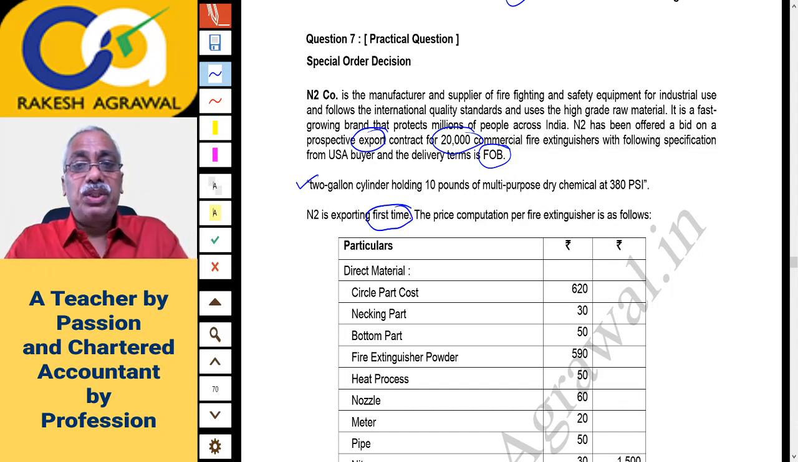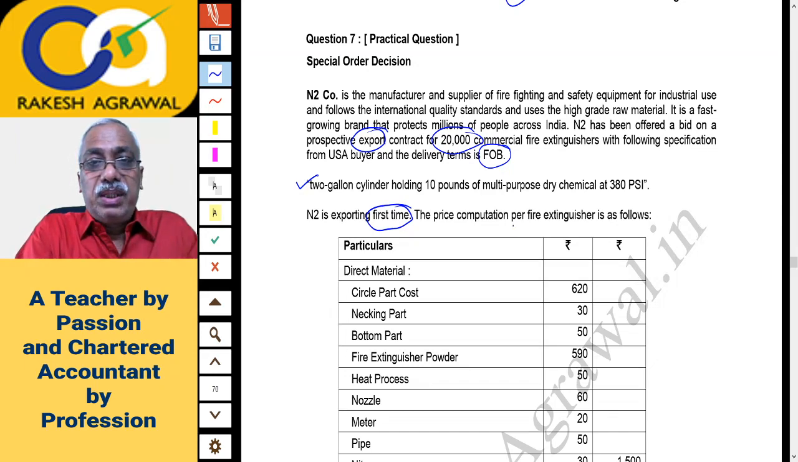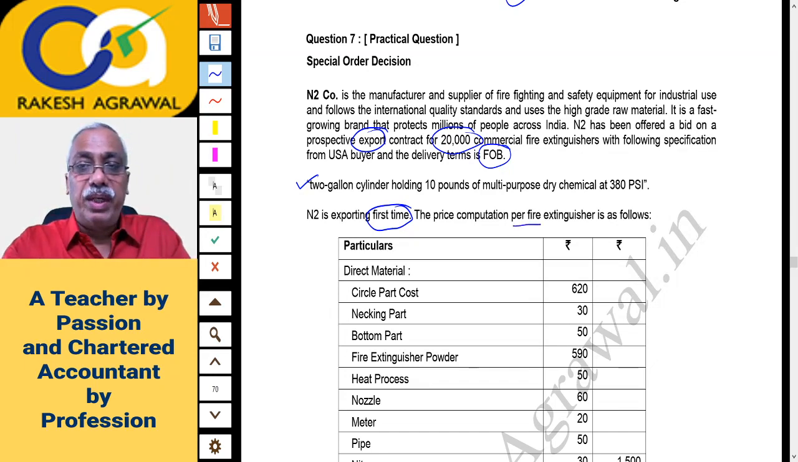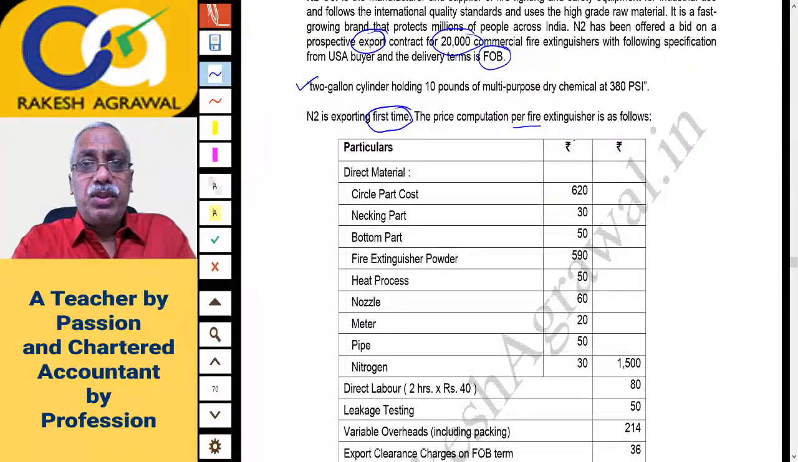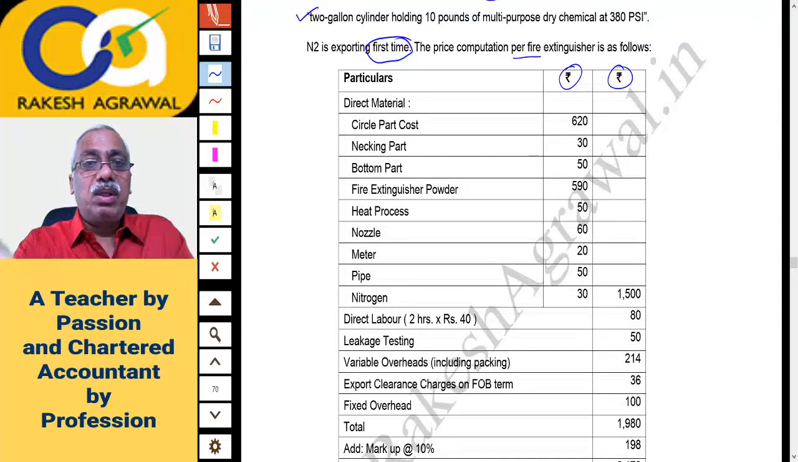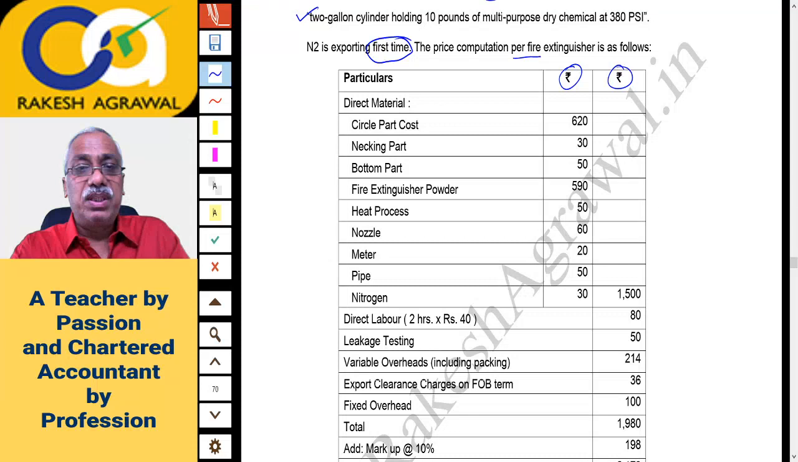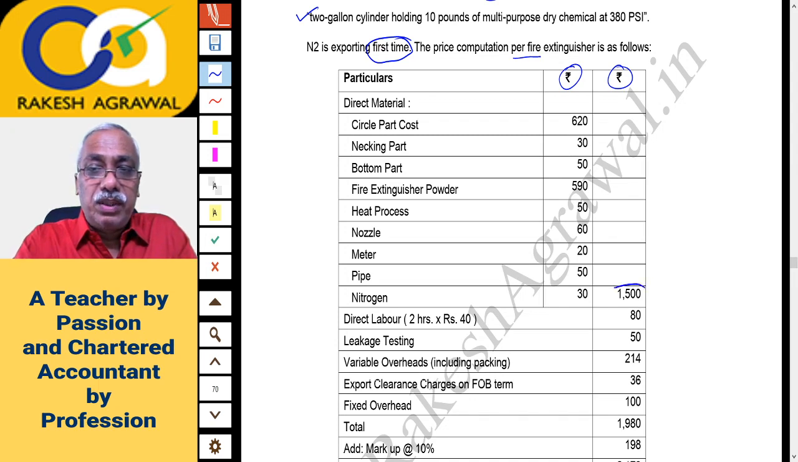The price computation per fire extinguisher is as follows. The calculation is given for each extinguisher, that is for each unit. The data is given to you in rupees. Direct material cost, one of the prime cost. Direct material cost has got circle part cost 620, necking part 30, bottom part 50, fire extinguisher powder 590, heat process 50, nozzle 60, meter 20, pipe 50 and nitrogen 30. And the total in the outer column is 1500, the material cost.